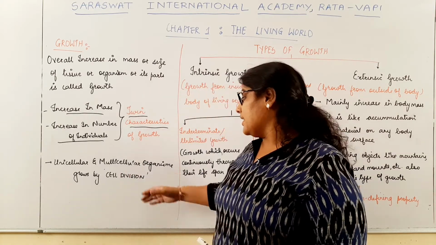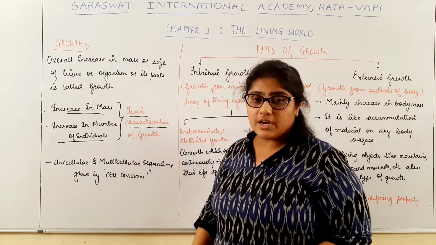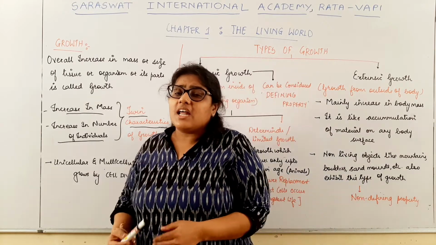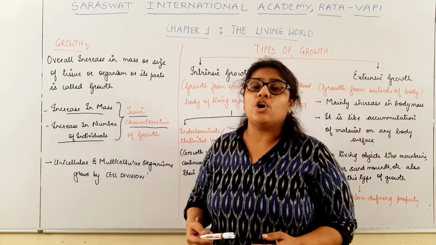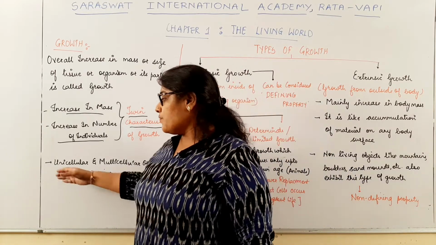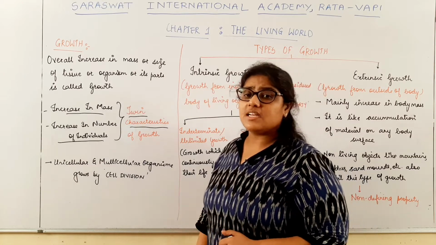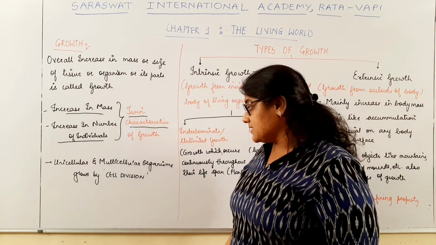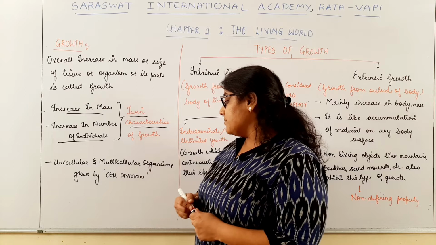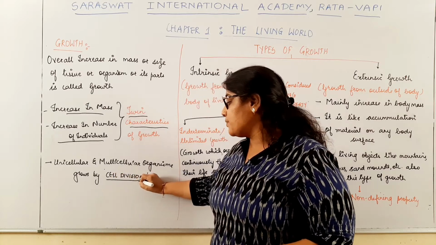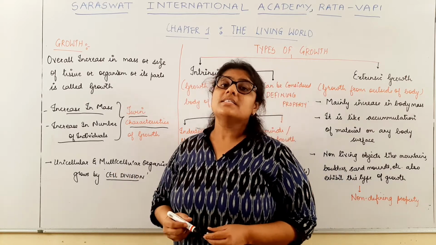Now the question arises, how does the growth process occur? Whether it is a unicellular organism or a multicellular organism, all organisms grow by the process called cell division.